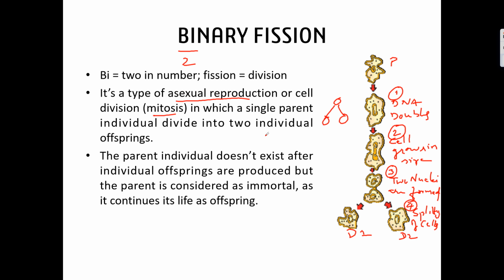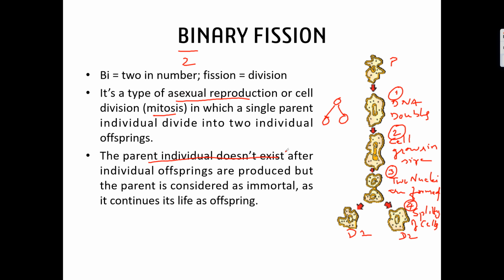So here, if you see, after the division has taken place, we don't see any parent here. The parent individual does not exist. Okay, the parent is continuing its life in terms of its daughter cells. So here there is continuation of life. The parent itself is dividing and becoming daughter cells.